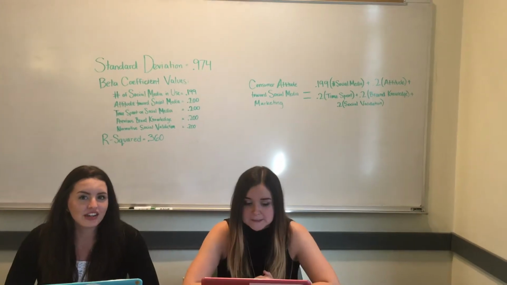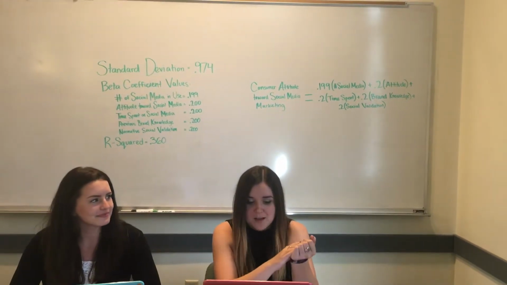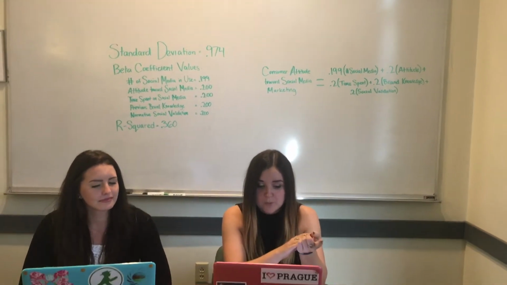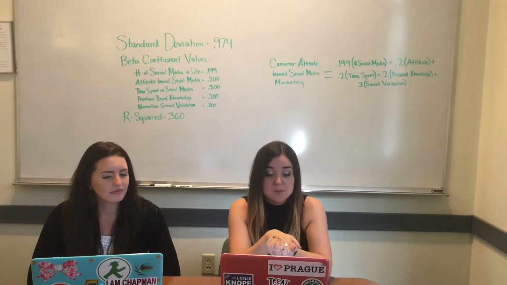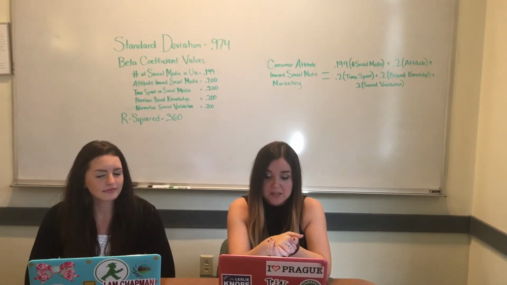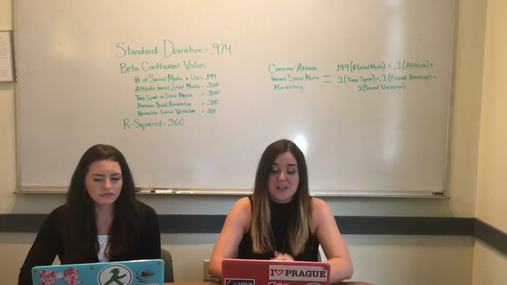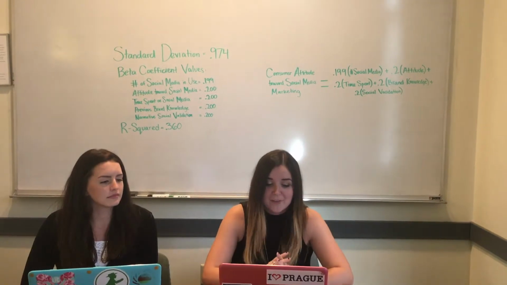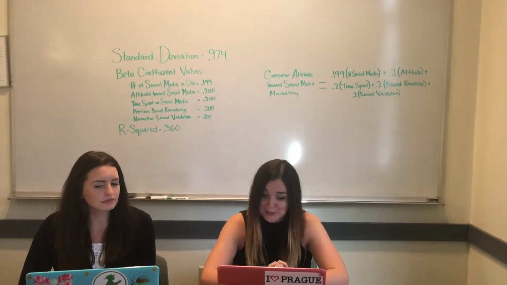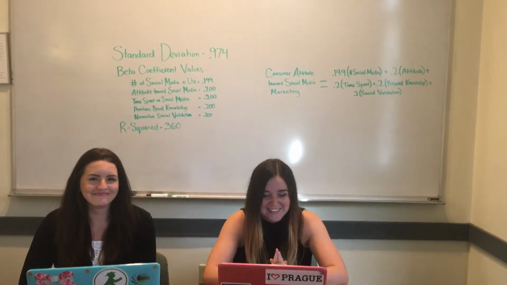For our standard deviation, we got 0.974. For our beta values, for the IV1, which was the number of social medias in use, we got 0.199. And for attitude towards social media in general, we got 0.2. For time spent on social media, also 0.2. For previous brand knowledge, we got 0.2. And for normative social validation, we got 0.2.